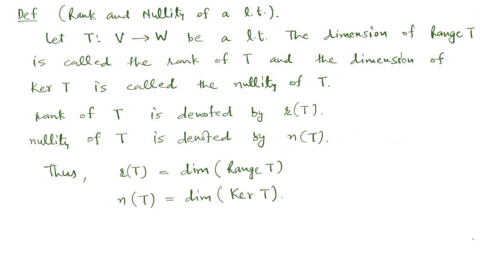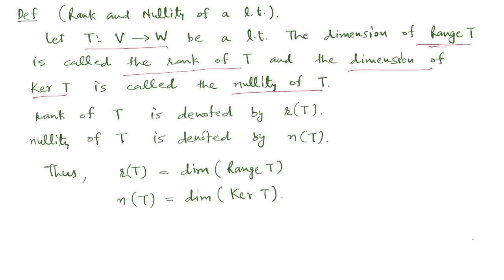This is the definition of rank and nullity of a linear transformation. We have a linear transformation T from V to W. The dimension of range of T is called the rank of T, and the dimension of kernel of T is called the nullity of T.